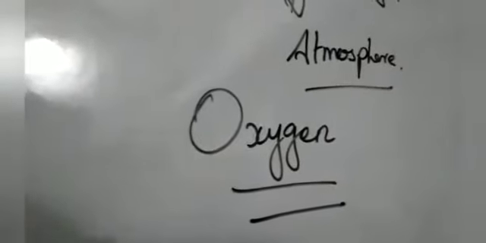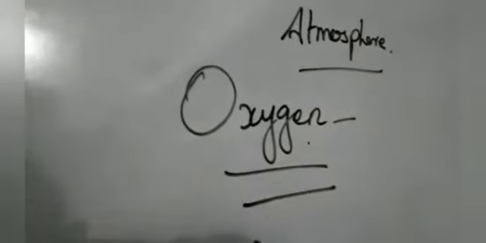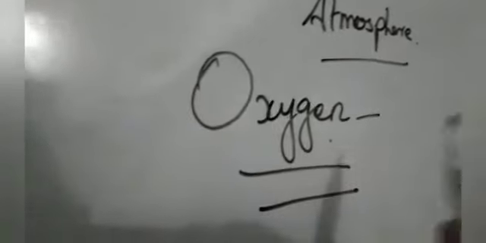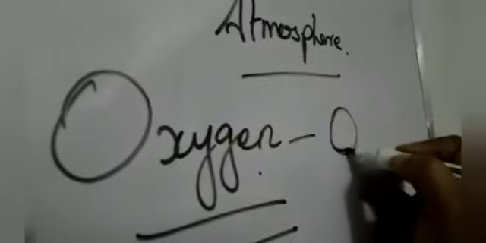This oxygen is present in our surroundings abundantly. Do you understand? Without oxygen we cannot live in the world. Yes or no? Yes. Anywhere, everywhere we are using which gas? Oxygen gas. Oxygen gas is used by plants, animals and also human beings. The oxygen gas symbol is O.